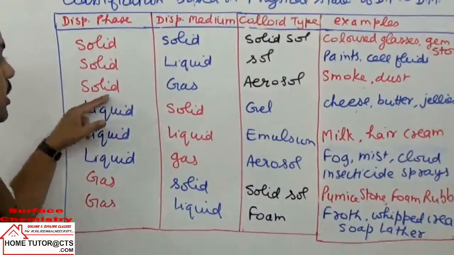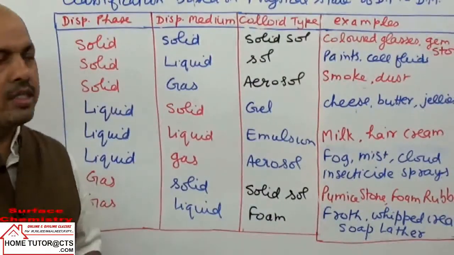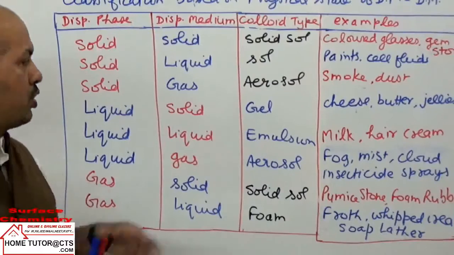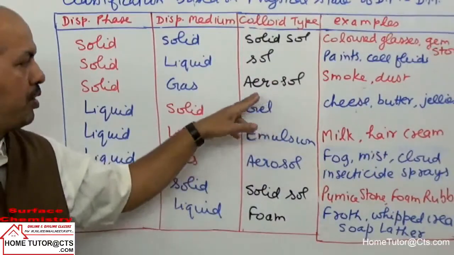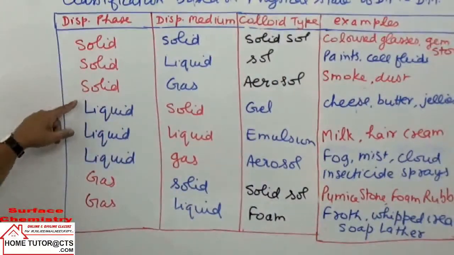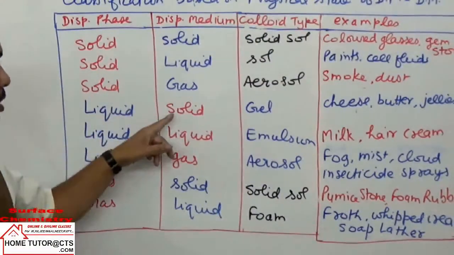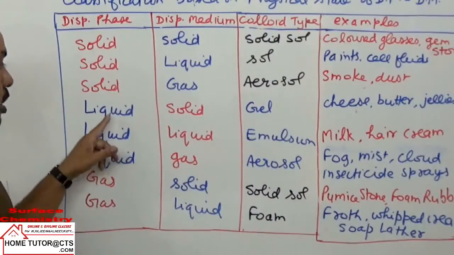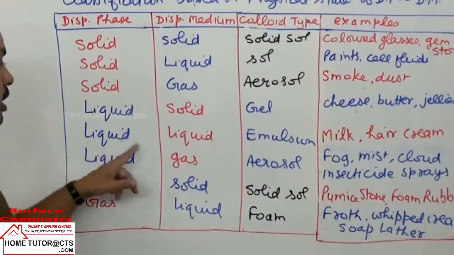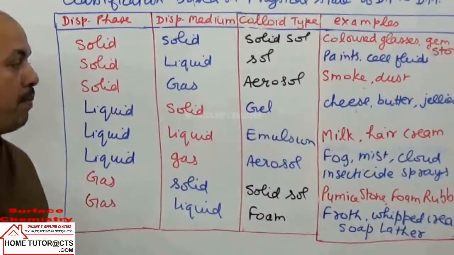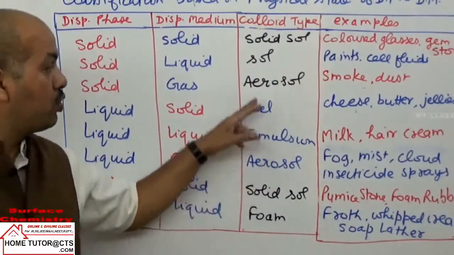Next is solid in gas, it is called aerosol. Example is smoke. What is smoke? Made of carbon components and dust particles in air. So smoke and dust are common examples of aerosols. Next, when liquid is taken as dispersed phase, again we have 3 combinations: dispersion medium can be solid, liquid or gas. Liquid in solid is called gel. Examples are cheese, butter, jellies. Liquid in liquid is called emulsion. Examples are milk and hair cream. And liquid in gas is again called aerosol.